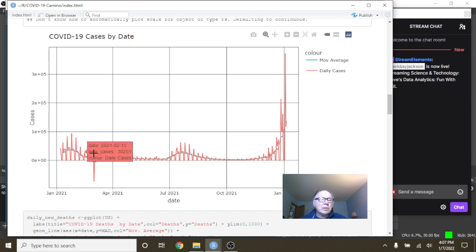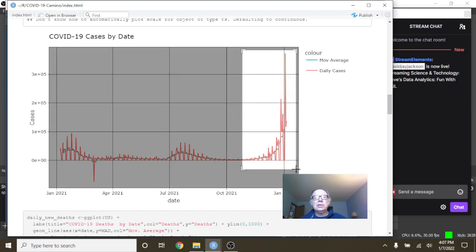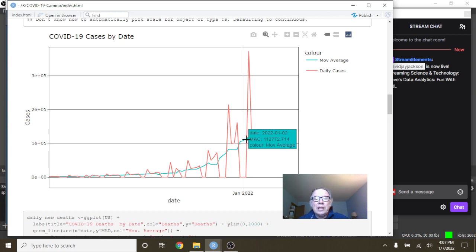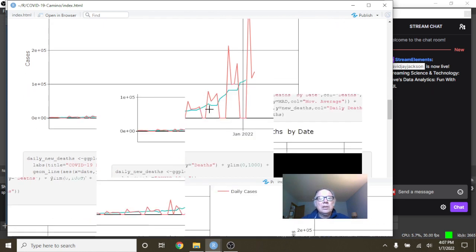Well, it's kind of hard to see what's going on there, but you did have a declining pattern here. Okay. Well, the concern is this over here for cases in Brazil. You can see here's the good news, Spain. On January 5th, 2022, your cases fell back down to 137,180 cases for a single day, and an average of 102,772 cases per day. Okay.